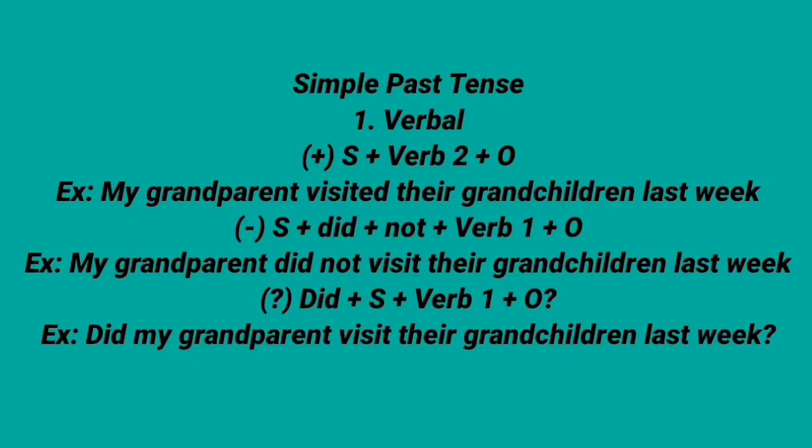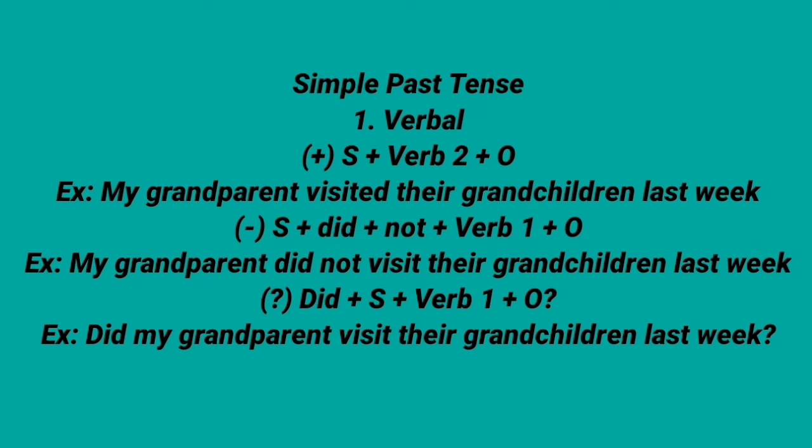The second, simple past tense of verb expresses an event or action that already occurred. We can see an example of simple past tense, verbal. Positive sentence: subject plus verb 2 plus object. Example: my grandparents visited their grandchildren last week.